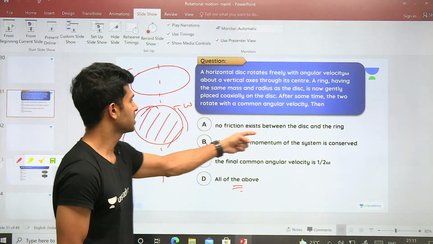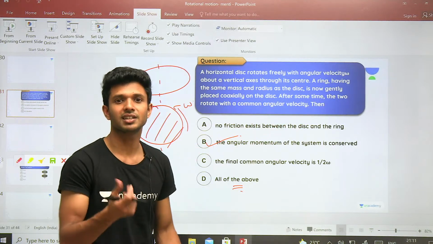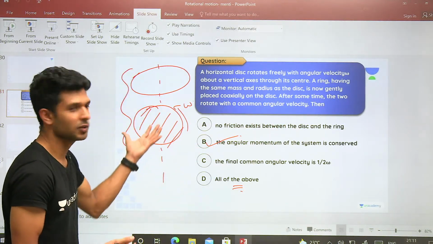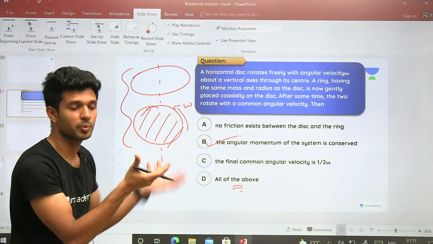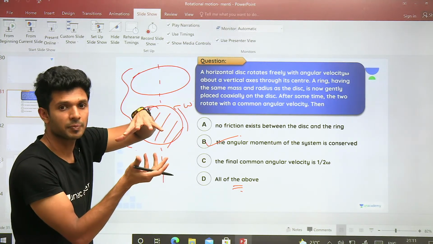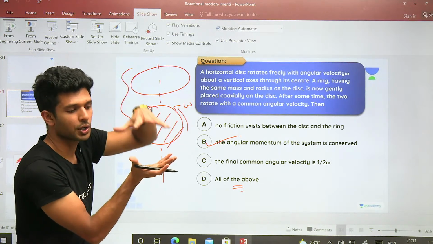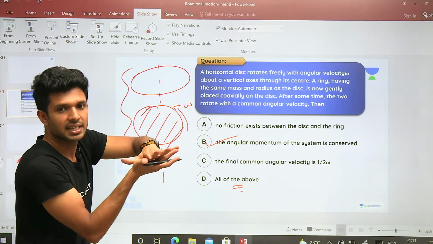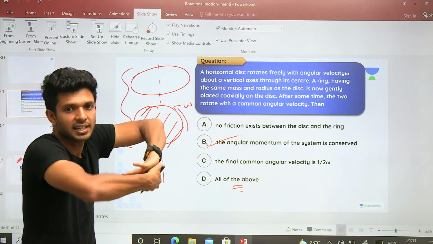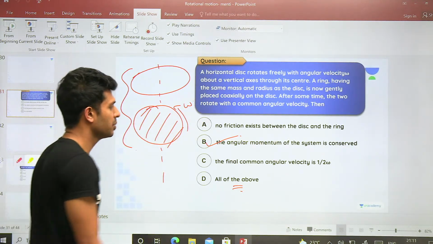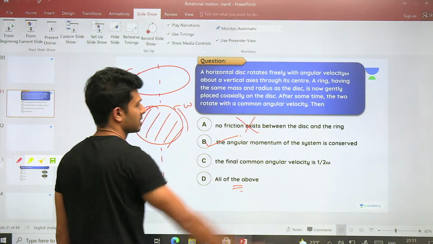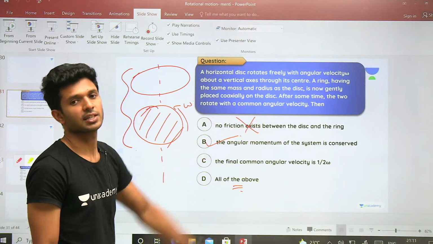The first option is: no friction exists between the disc and the ring. How so? Initially, friction will be acting, because the disc was rotating with omega and the ring was not rotating. So once you keep the ring on top of the disc, the disc will be rotating like this. There is a relative motion between them. If there is a relative motion, friction will exist. So no friction exists, that's a wrong option.